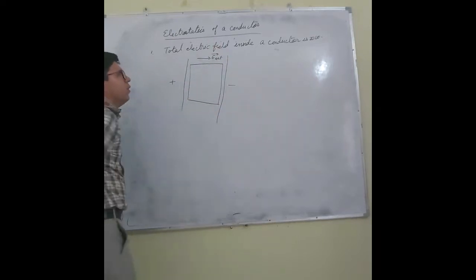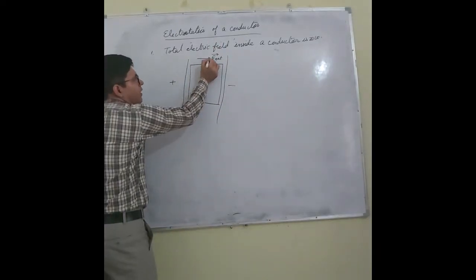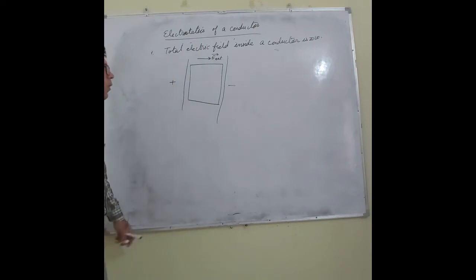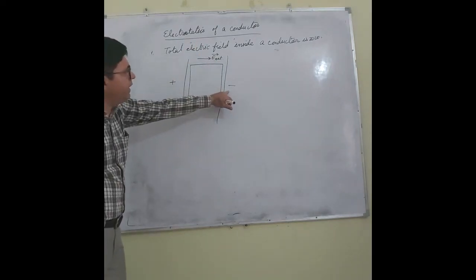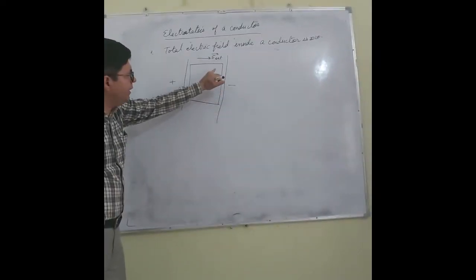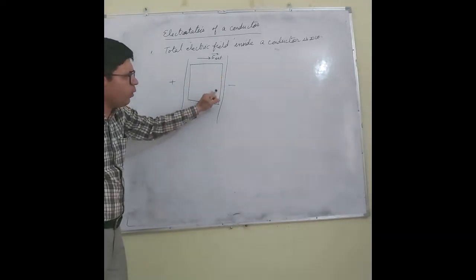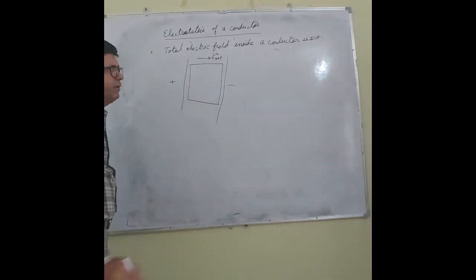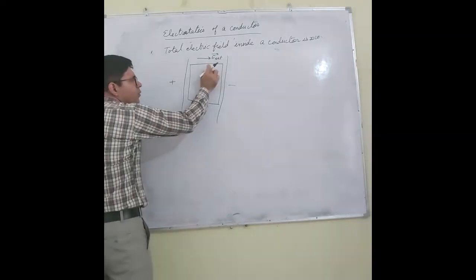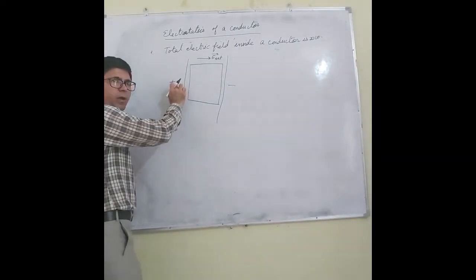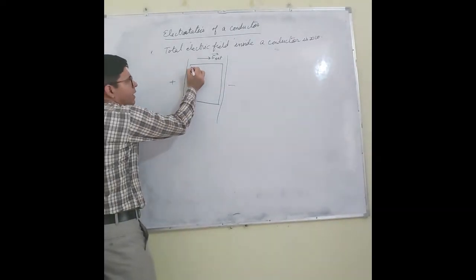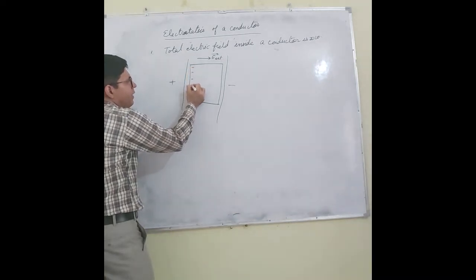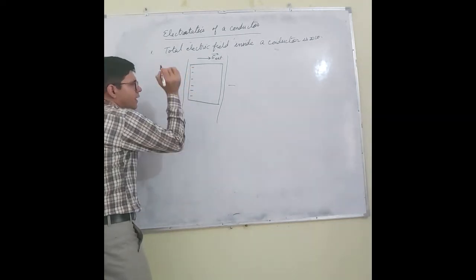Here the negative polarity repels the electrons at this end, and the positive polarity attracts them. So electrons will be accumulated here.